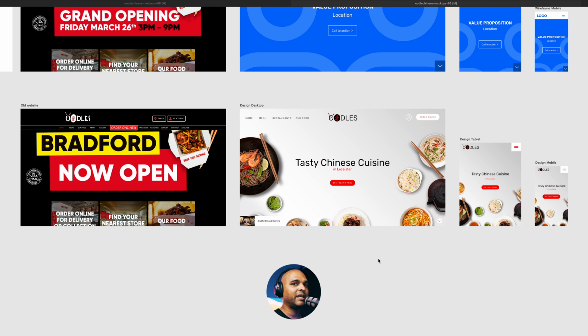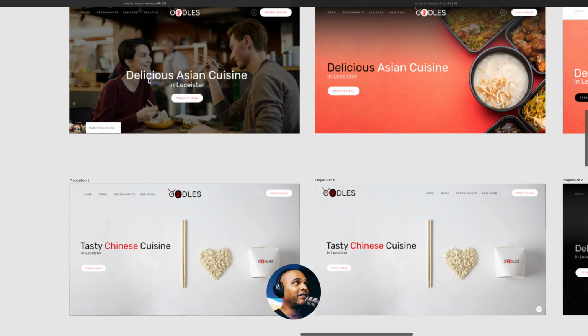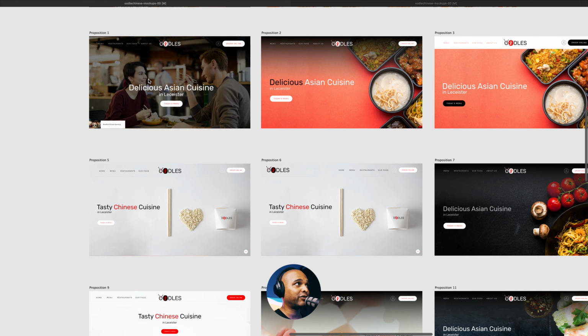Now you may think, okay, easy peasy, that was easy to make. Well, not that it was really hard, but I had to do a lot of testing. So let me show you this file. These are all the variations that I tried. This is the process from the beginning.